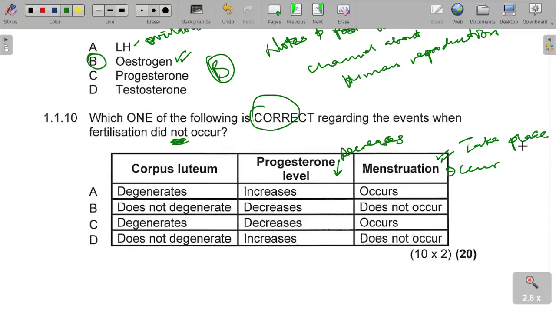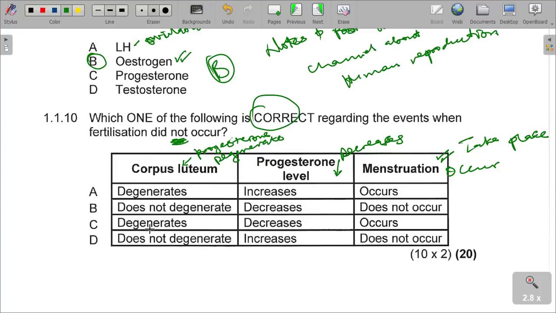The corpus luteum degenerates, because this is the specific place where progesterone is produced. So it degenerates because it cannot continue to produce it. The corpus luteum must degenerate, class.